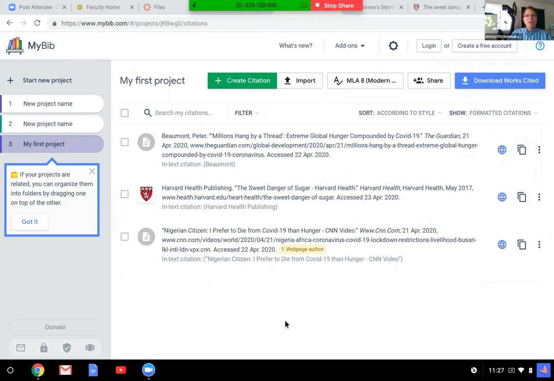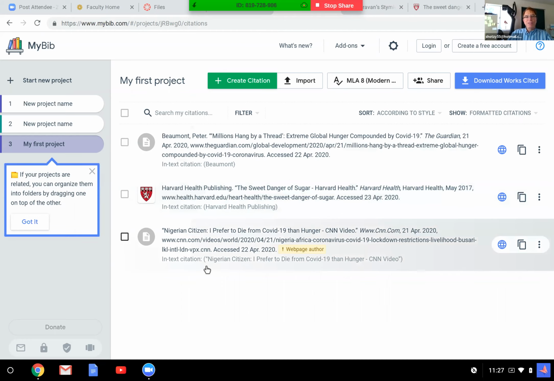So one other thing that I was pointing out is that now we know we're going to take some, either quoting from the Sweet Danger of Sugar, or we're going to paraphrase it. We're going to put it in our own words. Whichever way we do it, when we put it in our paper, we have to give it credit, the source. So the in-text citation right under that piece we just did says, oh, by the way, you're going to be putting Harvard Health Publishing there. That's what you're going to put. So that's perfect. They even do that for you.